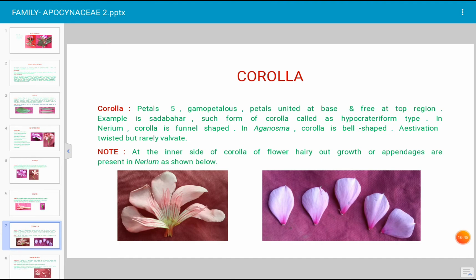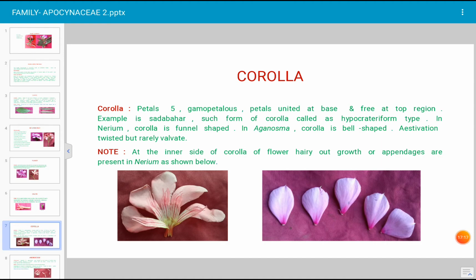And aestivation is twisted. What is aestivation? Arrangement of petals in the flower. Twisted aestivation means each petal has 2 edges: one edge is outside to the adjacent petal and another edge is inside to the adjacent petal.